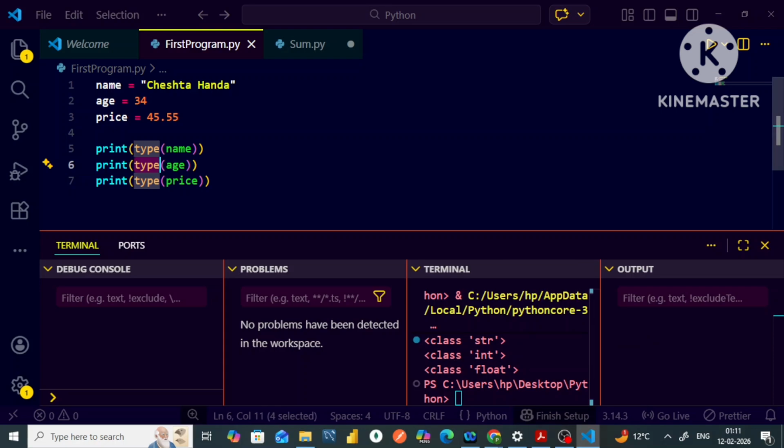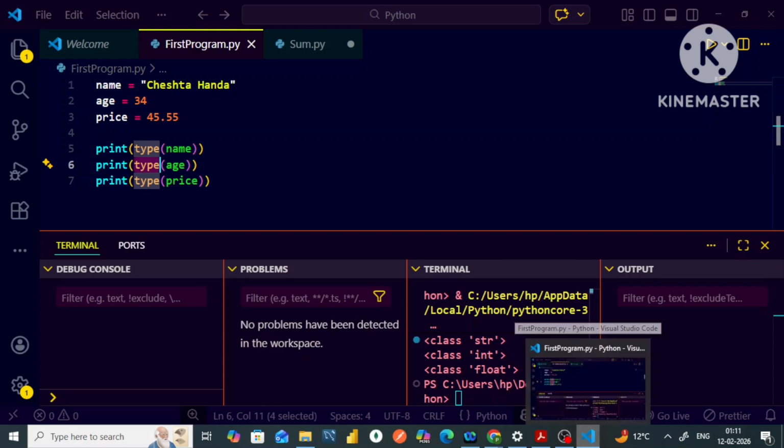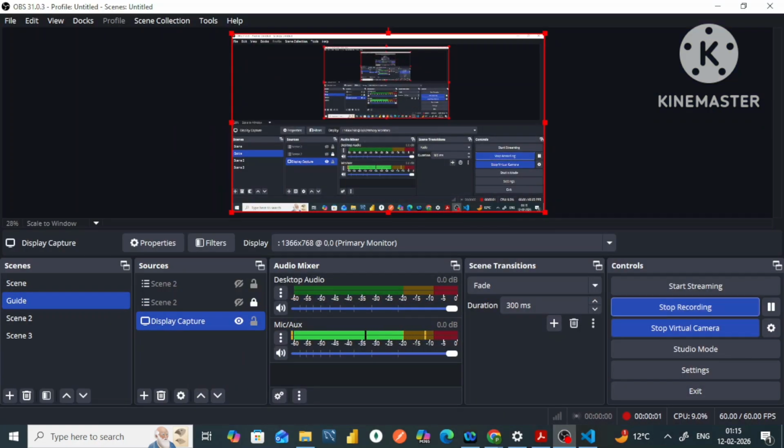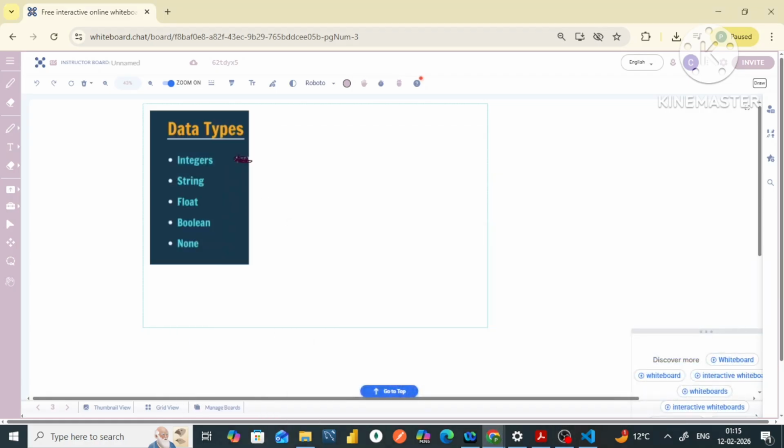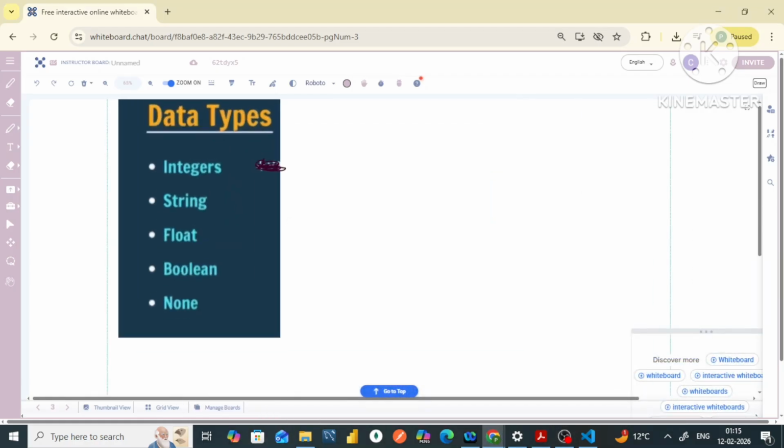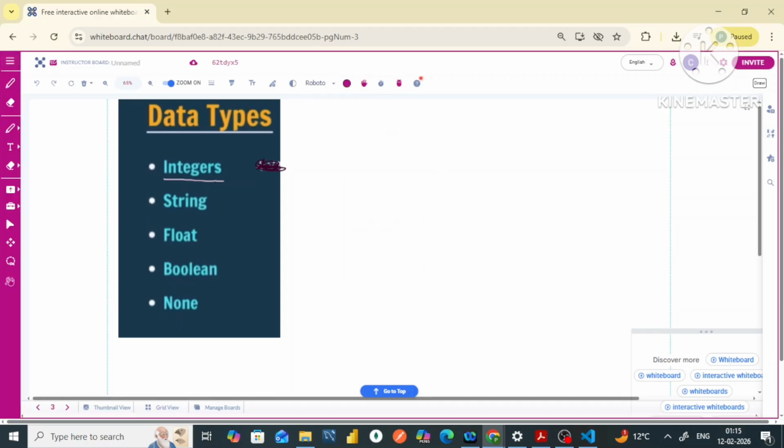And let's just understand what the different data types in Python are. Okay, so now let's start with the topic of data types in Python. All right, there are majorly five types of data which can be stored in Python.